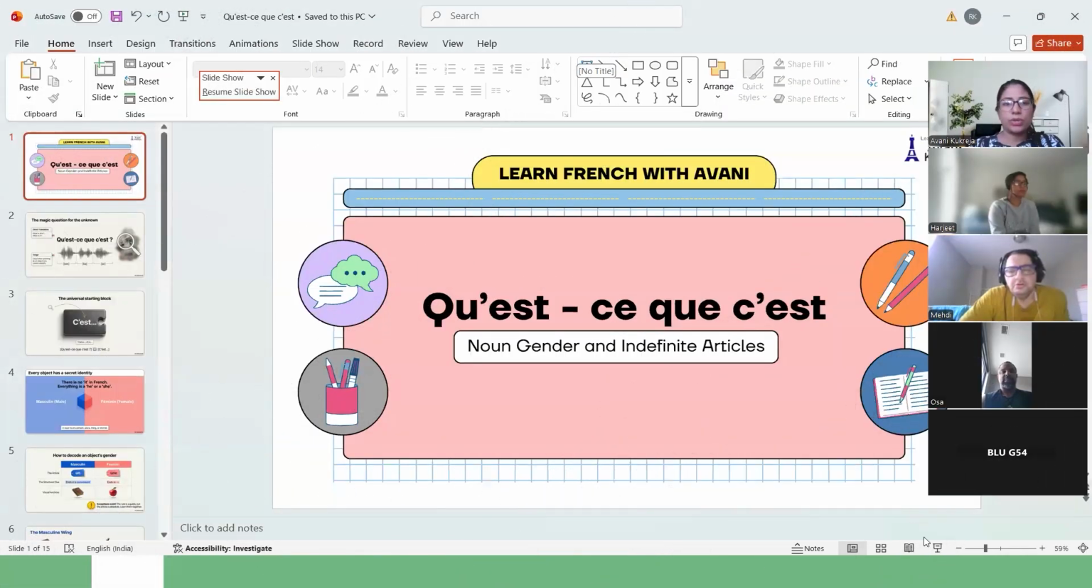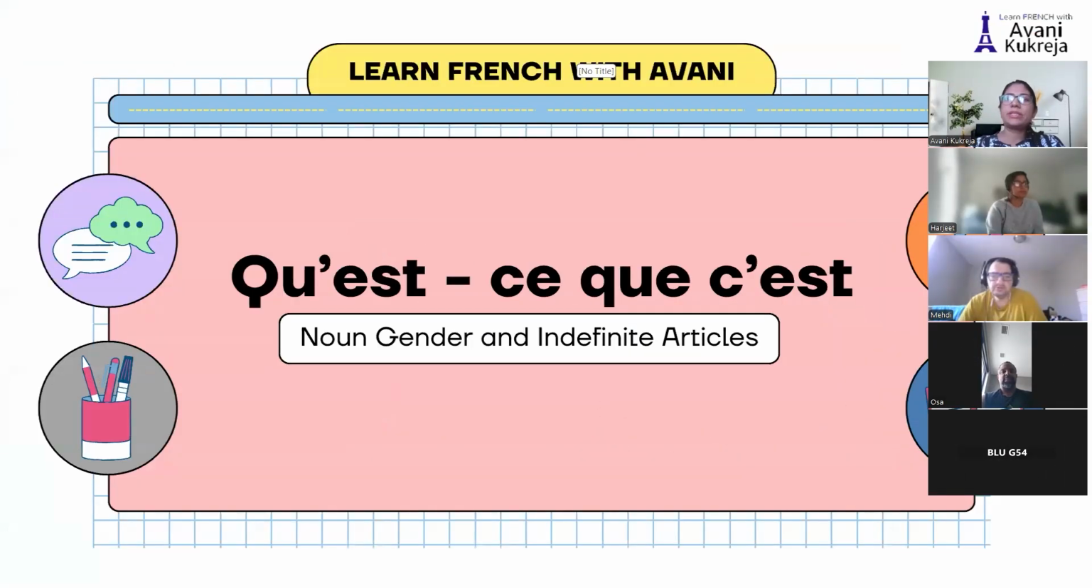Today we're going to learn something related to indefinite articles, which is how to form sentences. The question today is "qu'est-ce que c'est?" Everyone, repeat with me. Qu'est-ce que c'est? Does anybody know what this means? What is this?